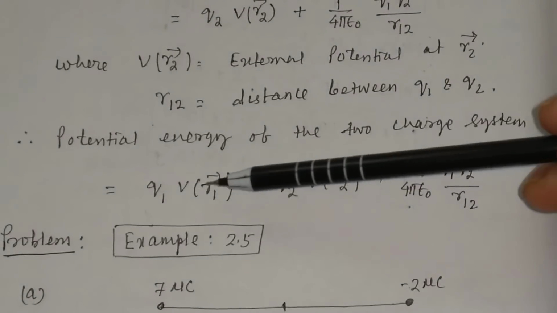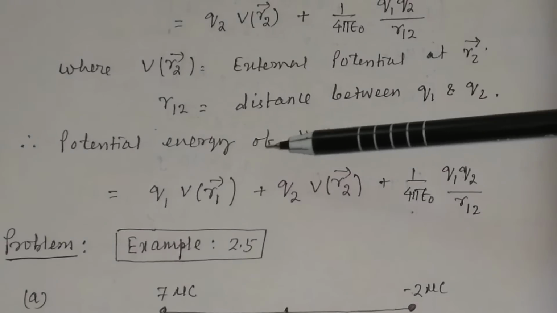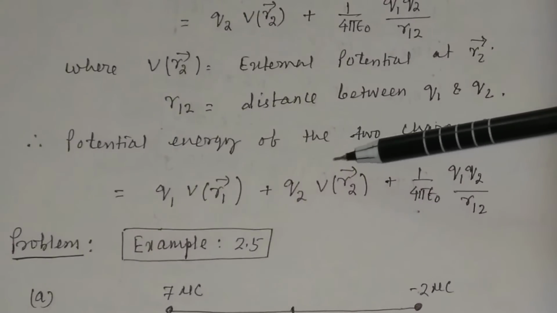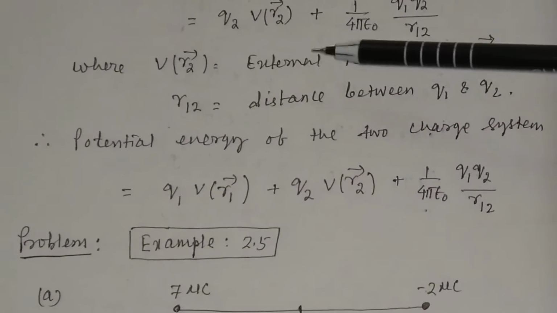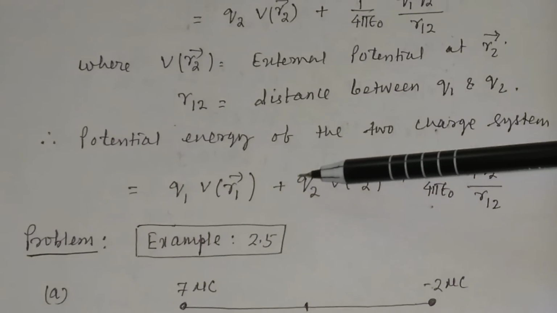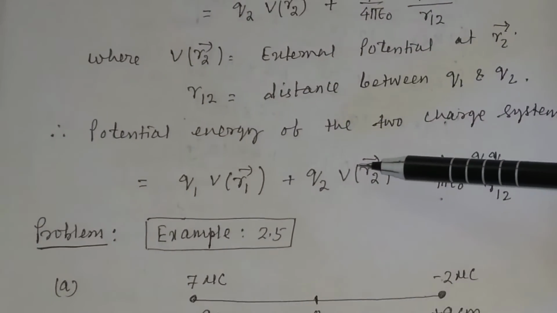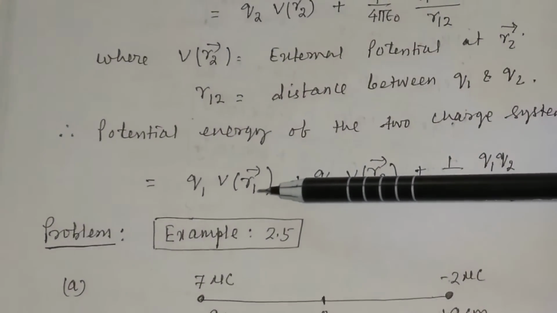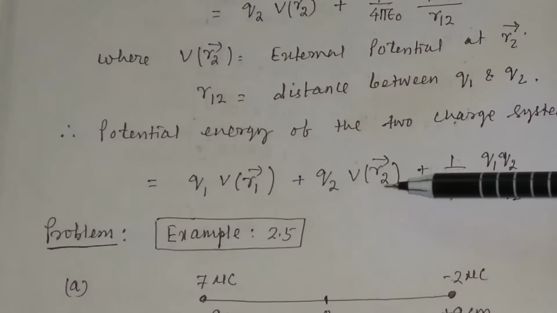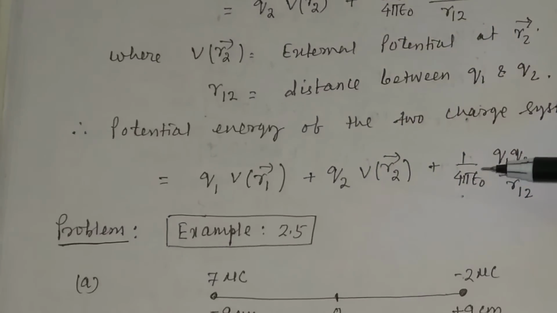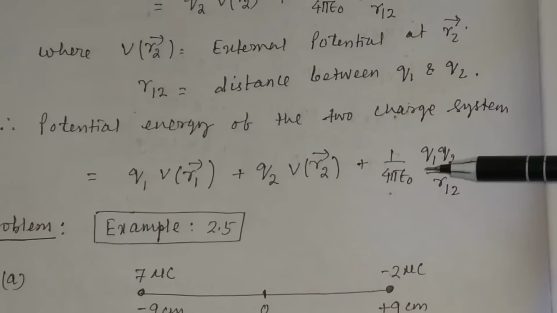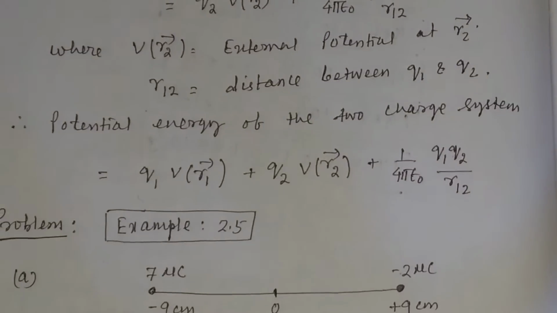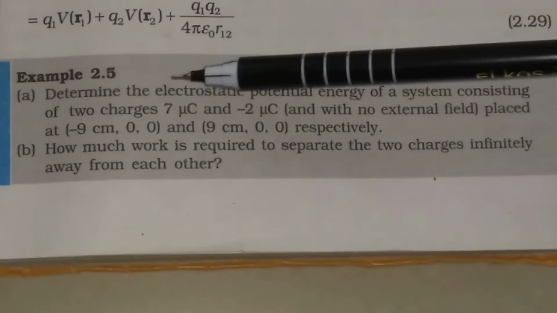So this is the resultant expression for the potential energy of a system of two charges in an external field. This potential energy is due to the external field, and this potential energy is due to the two charges Q1 and Q2. Now let us discuss the problem.